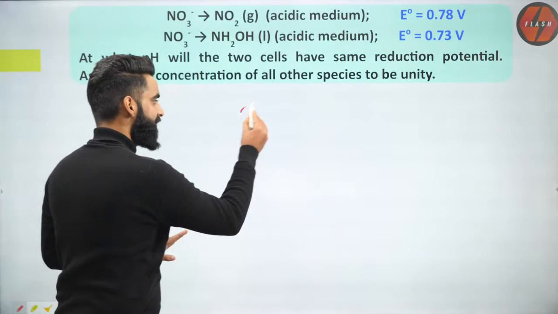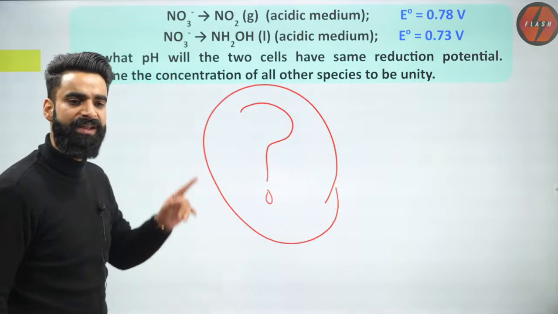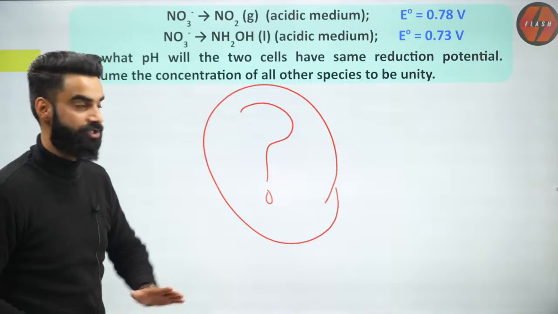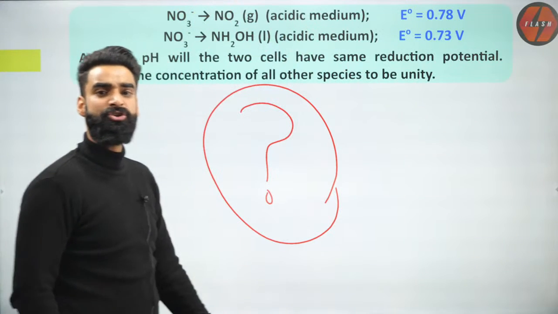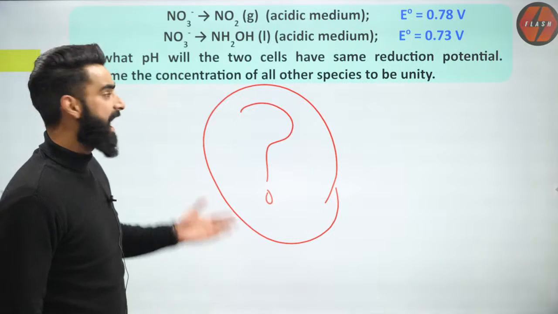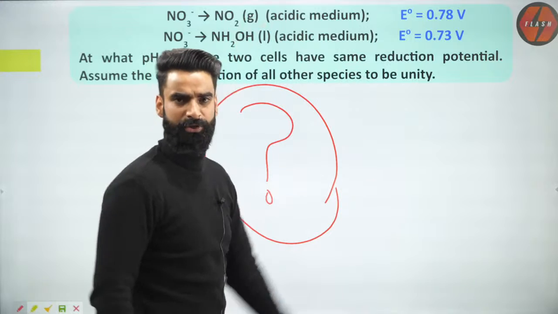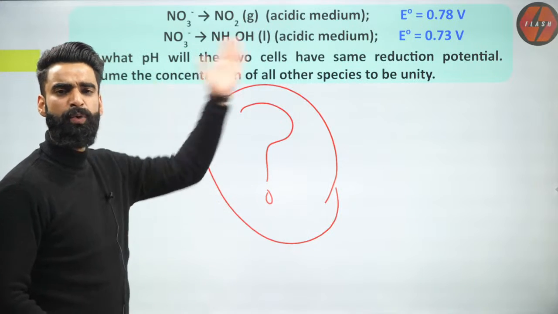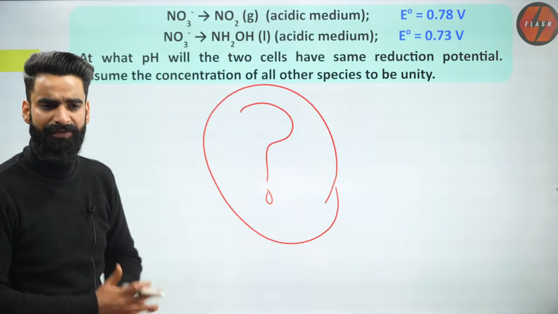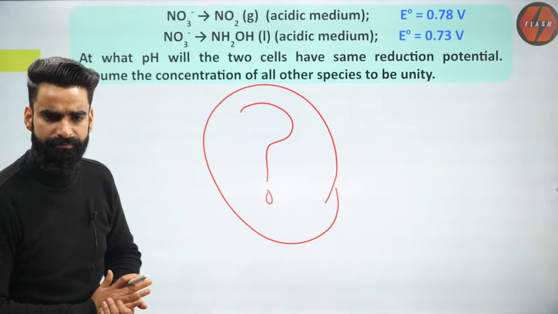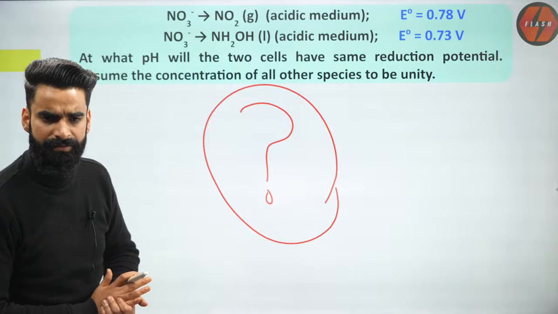This question is your homework. I want everyone to give it a try because it's a simple question. I'm given two reactions, both happening in acidic medium. I have to check at what pH the two cells will have the same reduction potential, correct? I just have to make two equations using the Nernst equation and equate those two. I'll get the value, correct? Very, very simple.